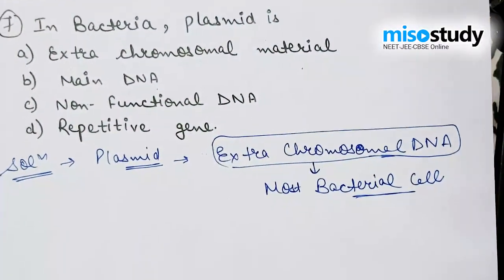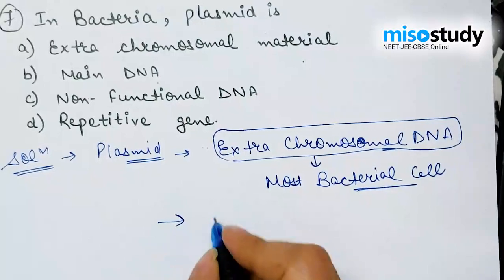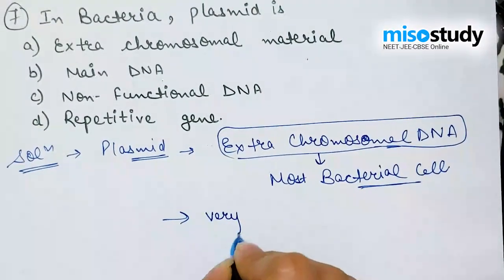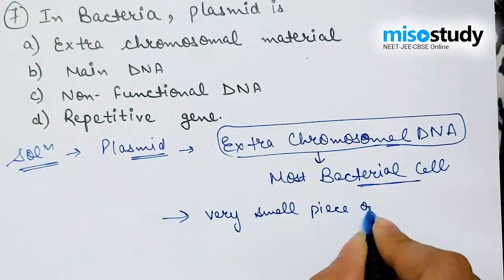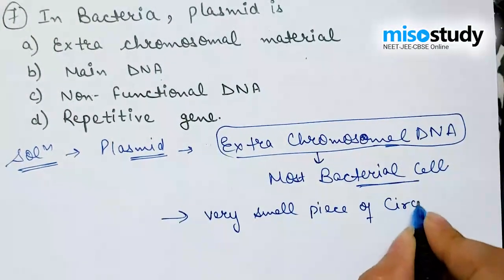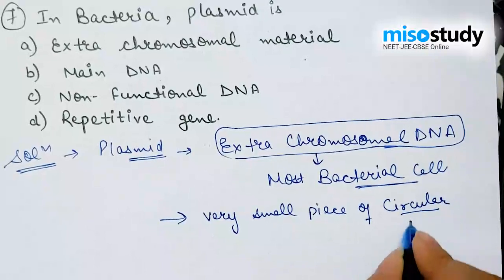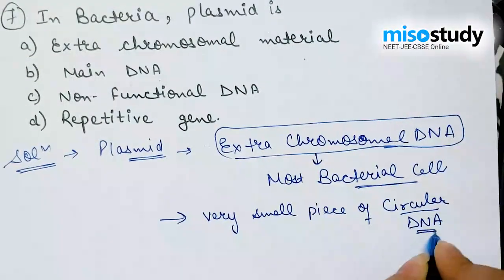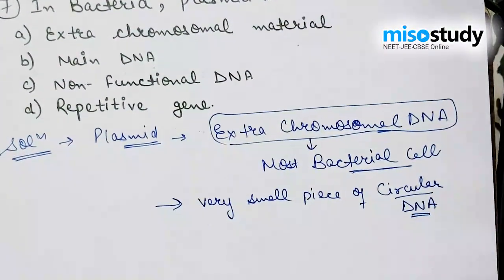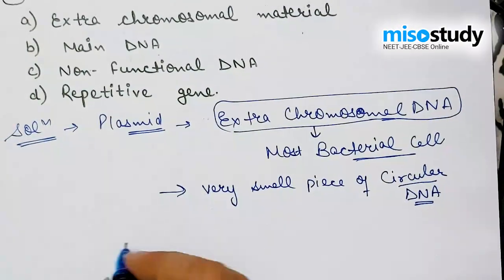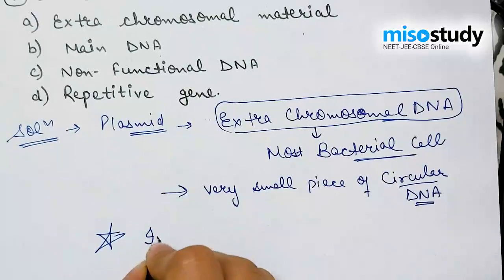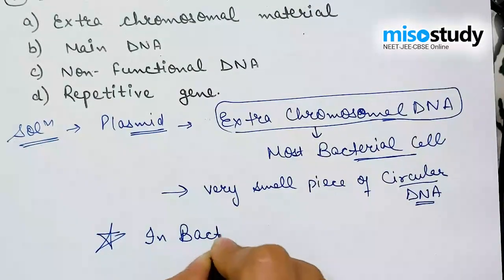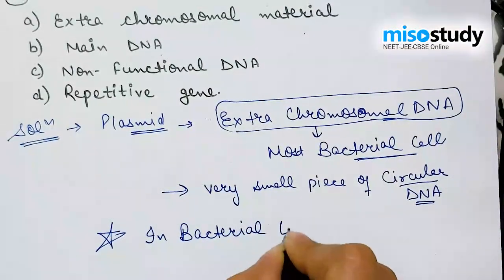Apart from that, it is a very small piece of circular DNA. It is generally circular in nature, not linear DNA. It acts as a very important element in bacterial life. What is the role of plasmid in bacterial life?